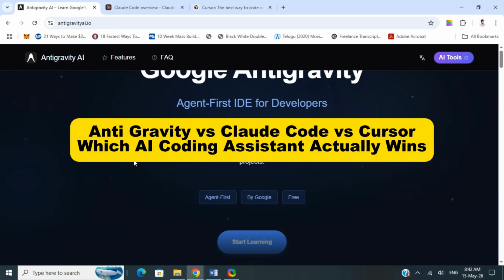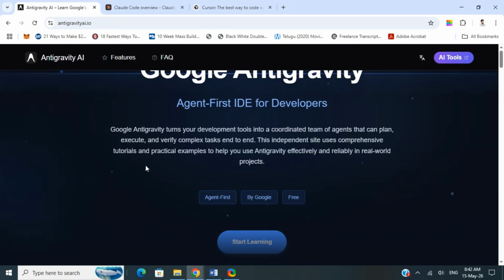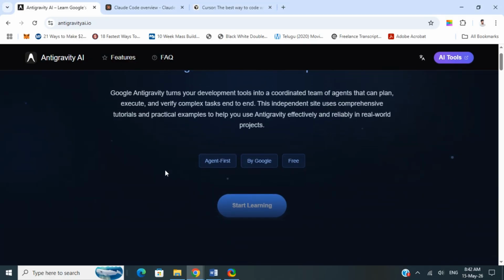Every AI coding tool claims it can replace your workflow, but after using all three platforms, Anti-Gravity, Claude, and Cursor, one of them has genuinely changed how I build software while one felt overhyped. So let's look into it.